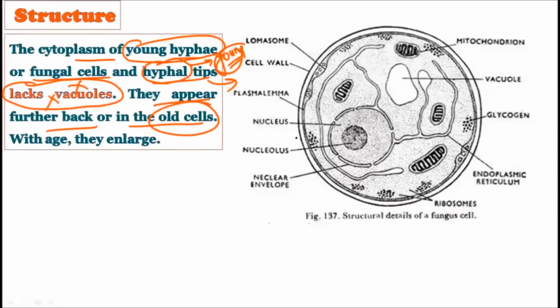Okay, as the cell is getting older, the vacuole starts to appear there. So at the beginning, when the hyphae is young or the fungal cell is young, there is an absence of vacuole. But as these cells become old, they start getting the vacuole. Okay, with age they also enlarge. As the fungal cell is getting older and older, this vacuole also enlarges with the age of the fungal cell. So a very important point: in the young hyphae we do not find the vacuole, but as the cell ages there is the appearance of the vacuole, and the vacuoles also enlarge with the age of the fungal cell.